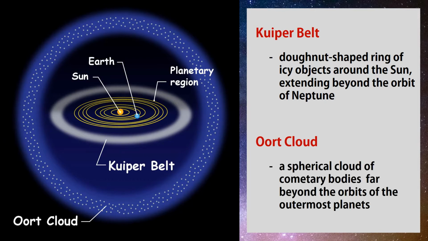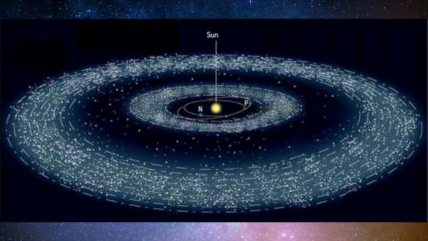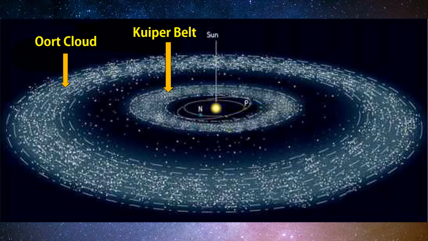Comets usually come from Oort Cloud and few from Kuiper Belt. So again, the origin of most comets are Kuiper Belt and Oort Cloud.